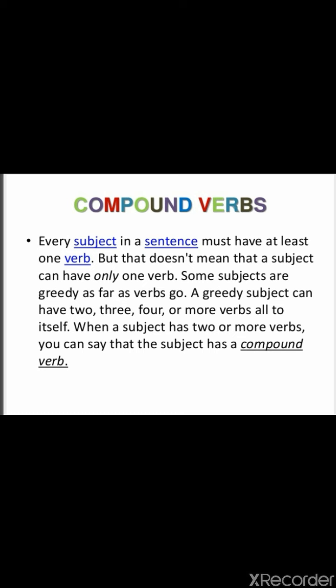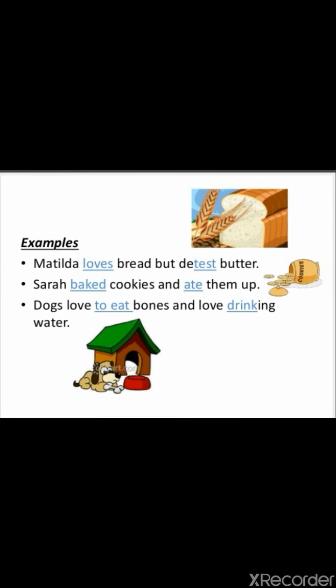Next type is compound verbs. Every subject in a sentence must have at least one verb, but that does not mean that a subject can have only one verb. Some subjects are greedy as far as verbs go. A greedy subject can have 2, 3, 4 or more verbs all to itself. When a subject has 2 or more verbs, you can say that the subject has a compound verb.